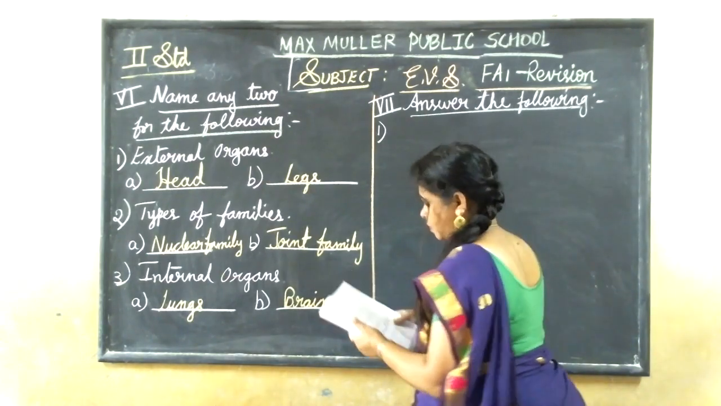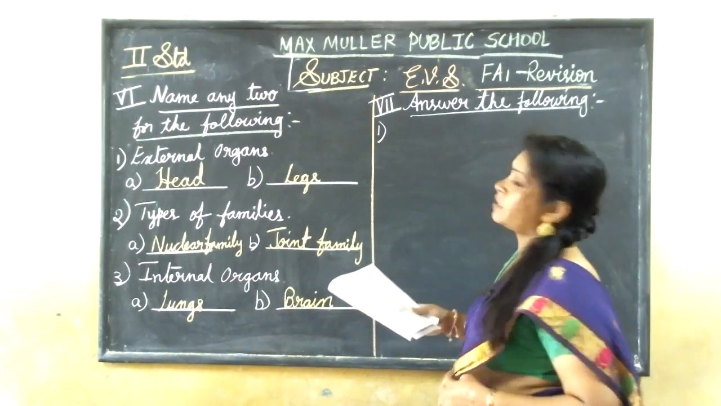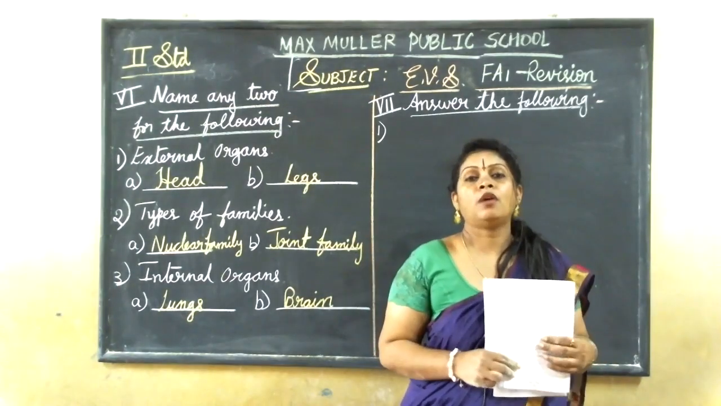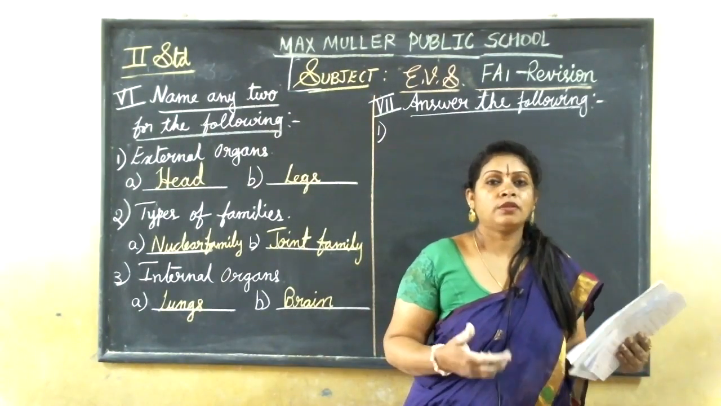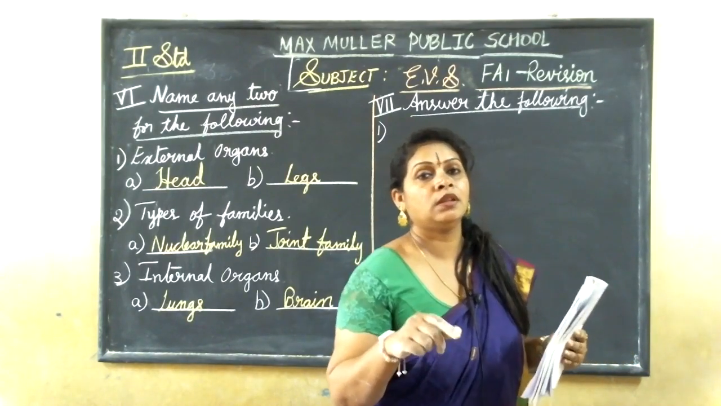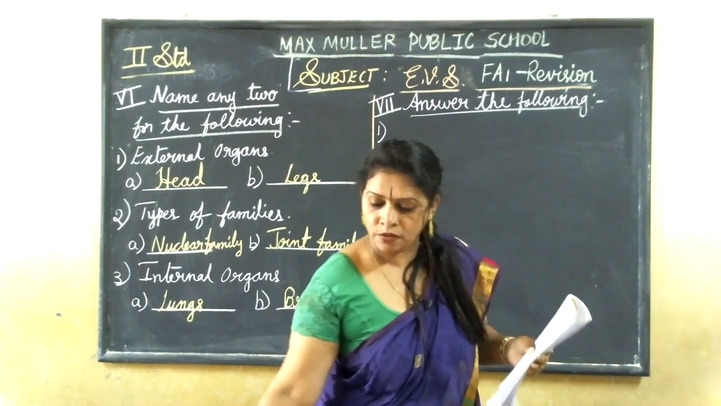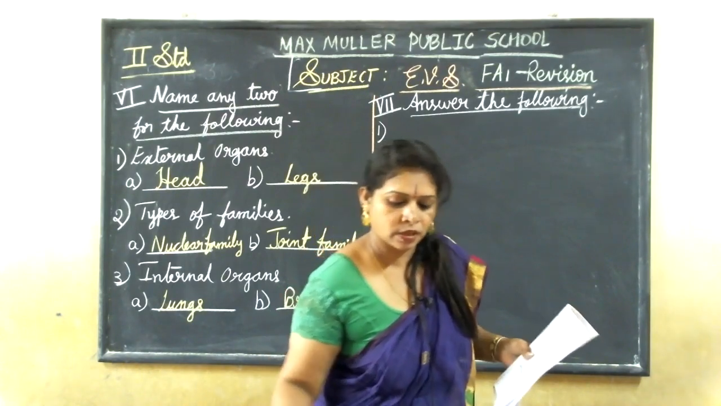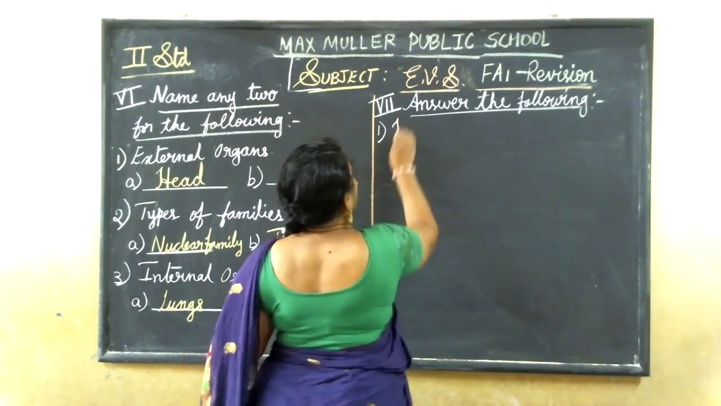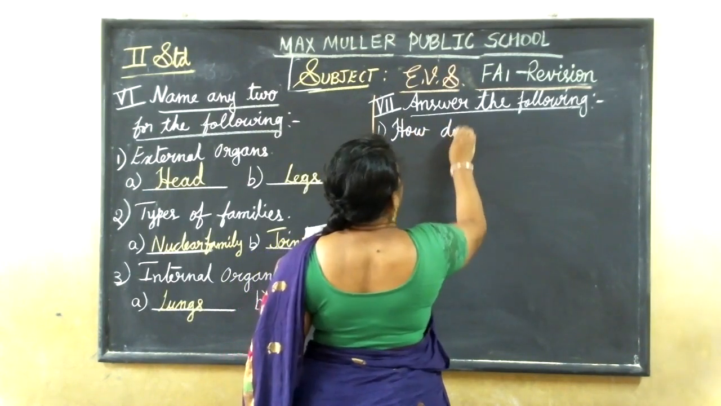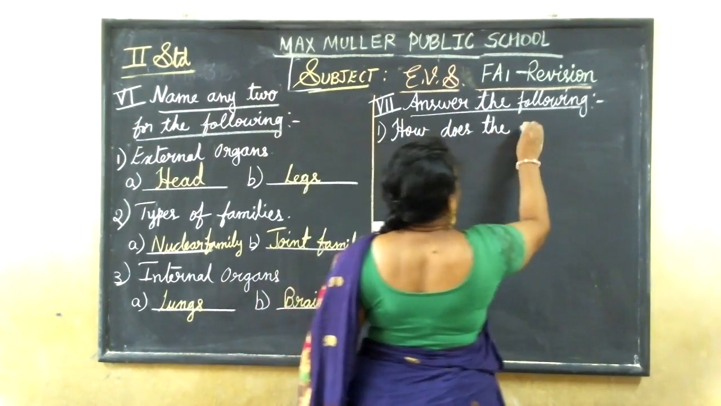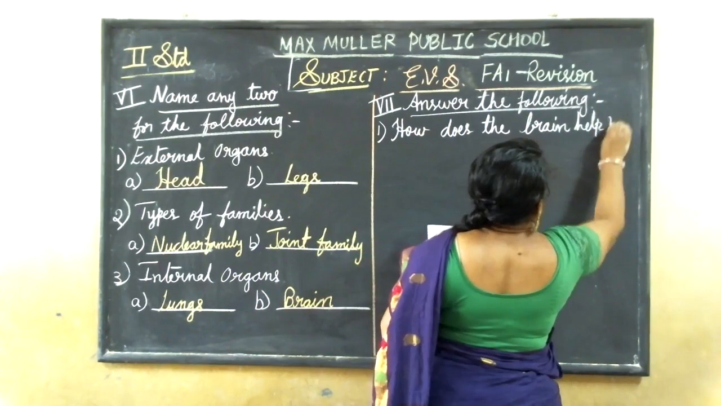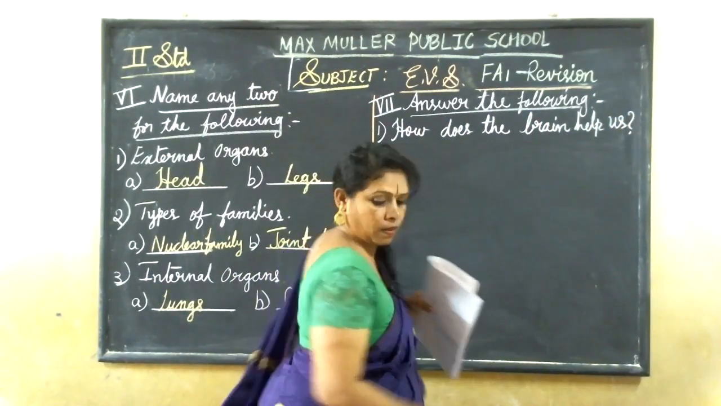Okay. Now let us start with question answers. First question, which I'll write down now: How does the brain help us? It helps us in what? So it helps us to think, learn, remember everything. How does the brain help us?